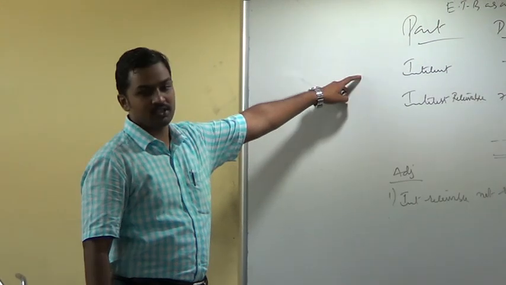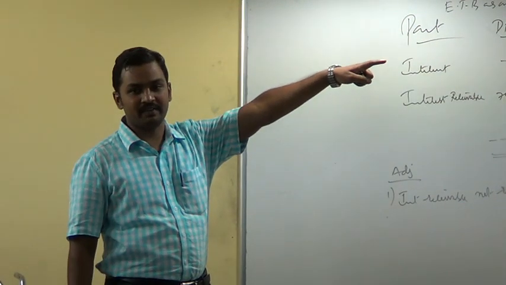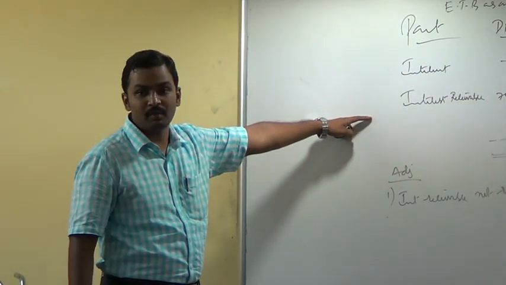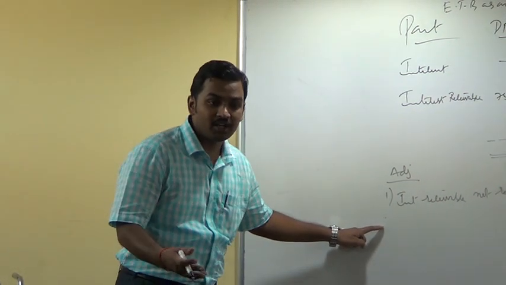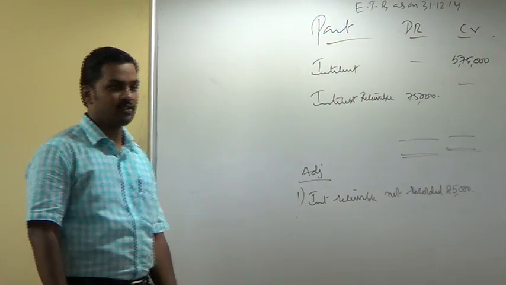You are given interest, credit balance 5,75,000; interest receivable, debit balance 75,000; interest receivable not recorded 25,000.